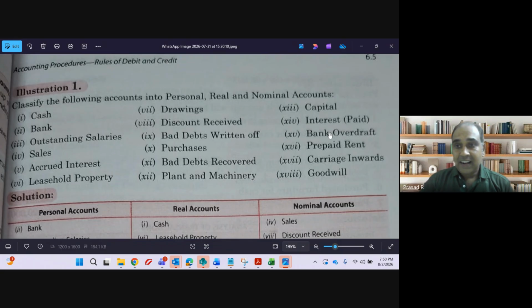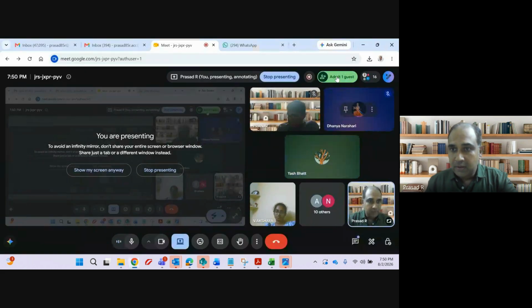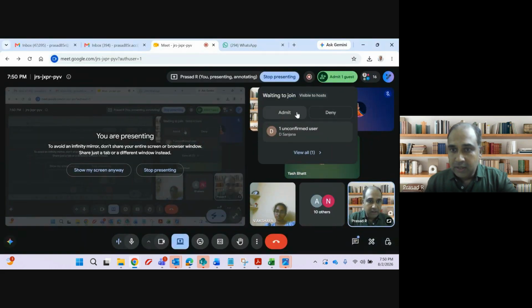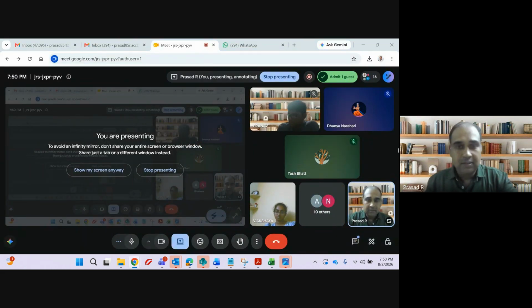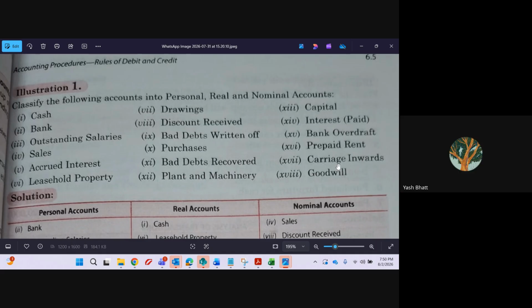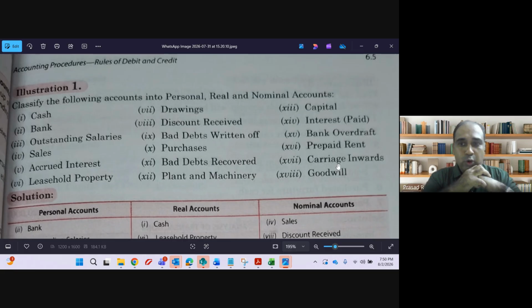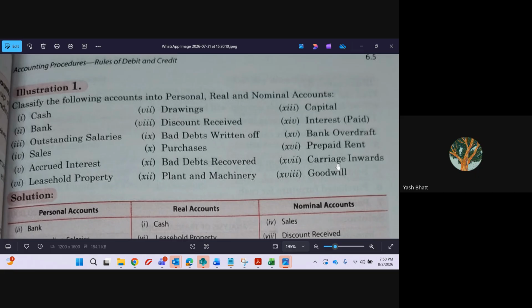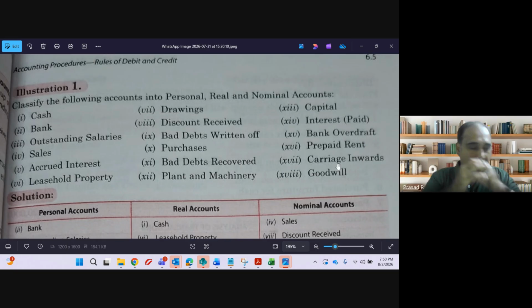Prepaid rent. It is a personal account. Carriage inward. Carriage inward is nothing but conveyance. It is a conveyance expense. It is a nominal account. Goodwill. Asset. Real account. It's an intangible asset. It is a real account, guys.